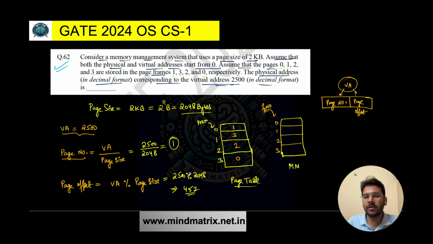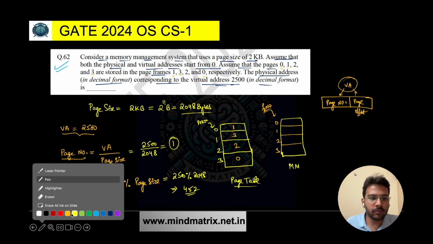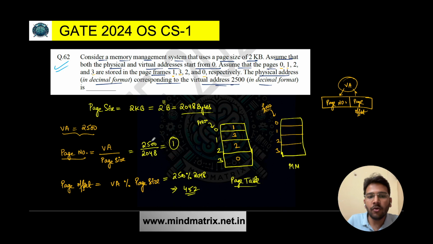You can perform the calculation. Remainder will be 452 here. Now what? Now we know the page number. So page number 1, it is here. So in the page table, page number 1 is present in frame number 3. So in frame number 3, we have the desired data that we are looking for, or the byte you can say.